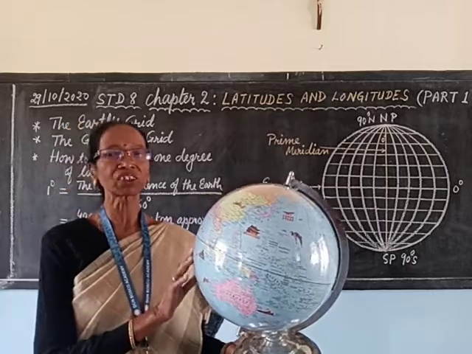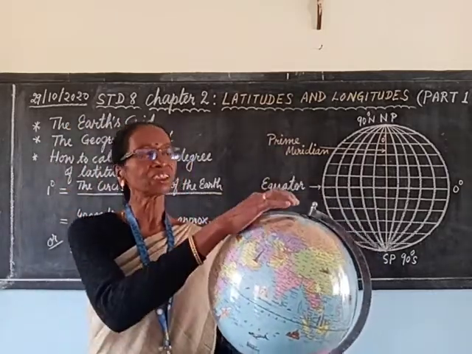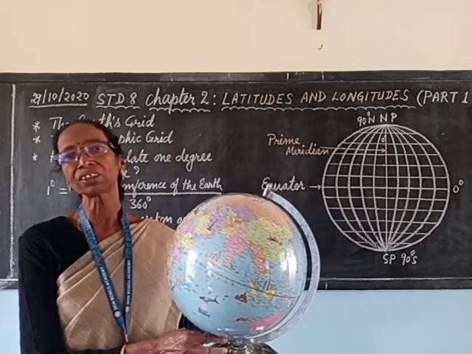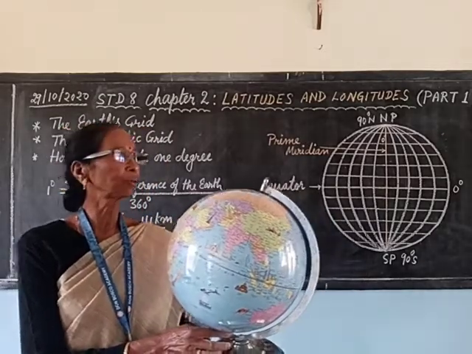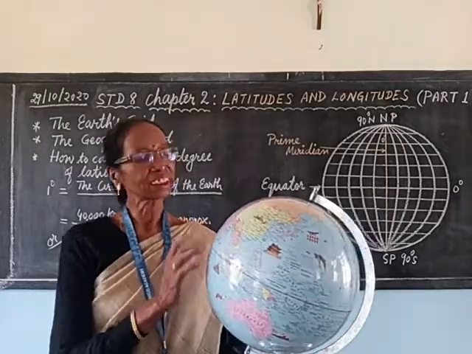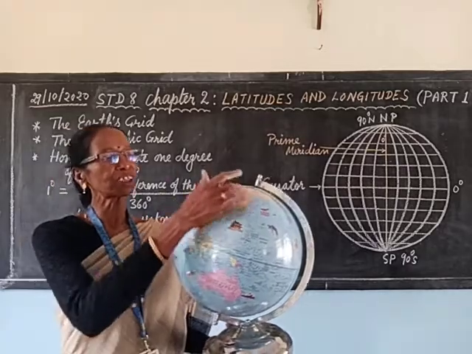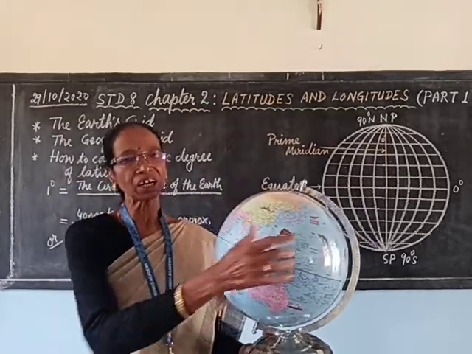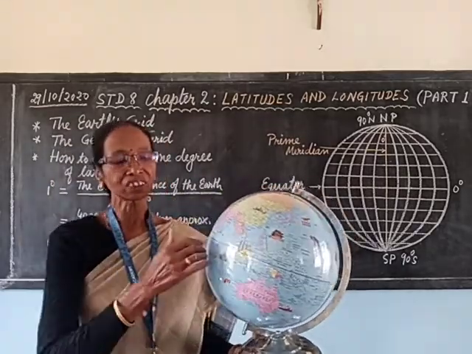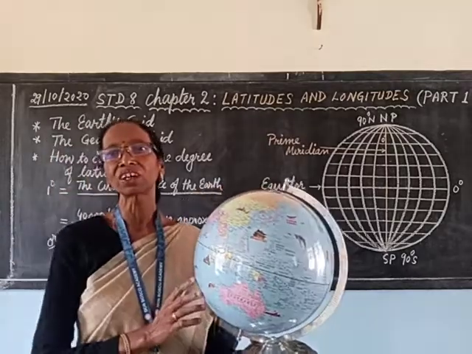The imaginary axis on which our earth spins has its northern end known as the North Pole and its southern end known as the South Pole. On the earth, there are some imaginary lines. Some are vertical lines and some are horizontal lines, and these horizontal lines are parallel to each other.